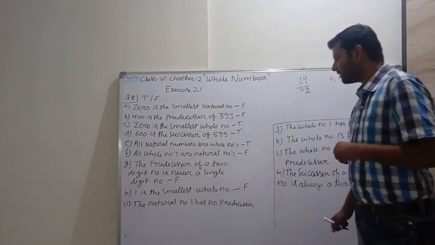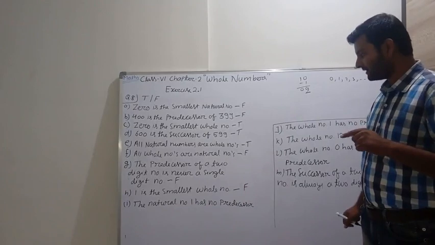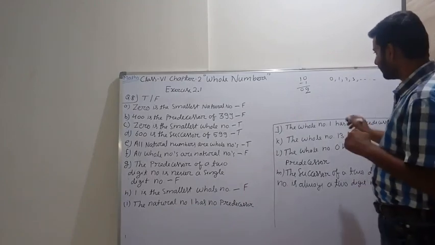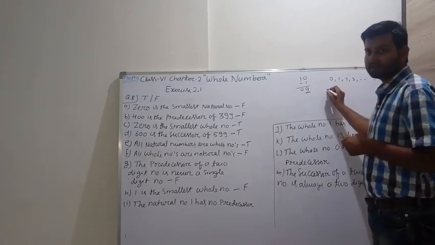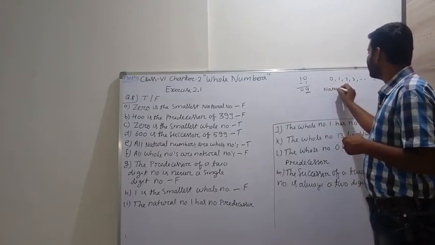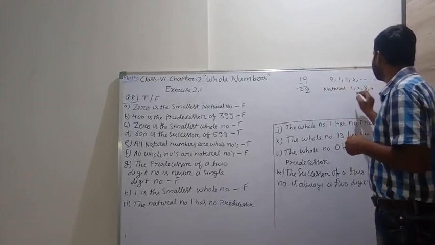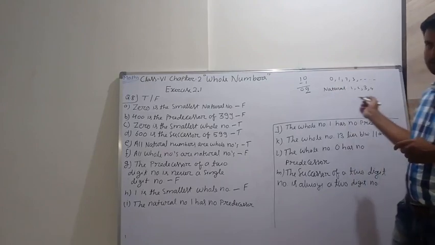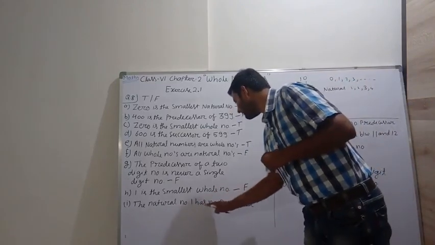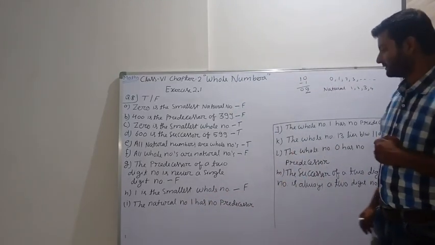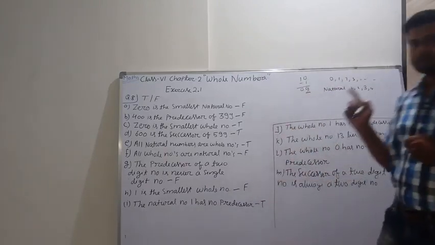The natural number 1 has no predecessor. Yes, true. Why? See, natural number 1 has no predecessor because natural numbers start from 1, 2, 3, 4, but whole numbers start from 0. So the natural number 1 has no predecessor is a true statement because natural numbers start from 1.